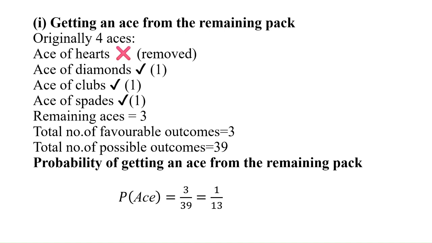So what is the probability of getting an ace from the remaining pack? P of ace is equal to the number of favorable outcomes by total possible outcomes. Here favorable outcomes are 3, possible outcomes are 39, so 3 by 39. When we simplify it, it becomes 1 by 13. So the probability of getting an ace from the remaining pack when all hearts are removed is 1 by 13.